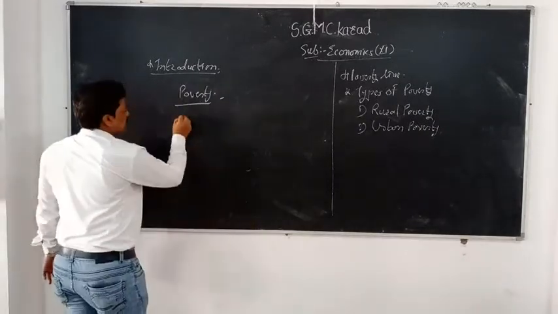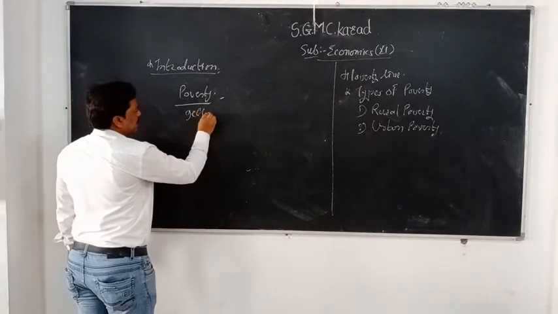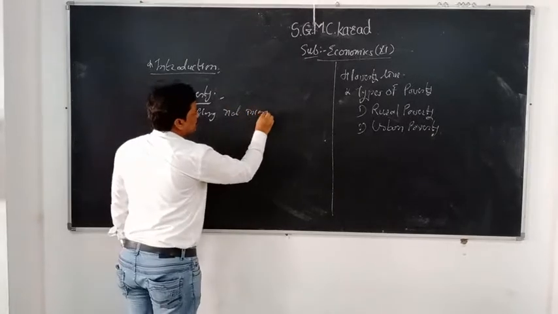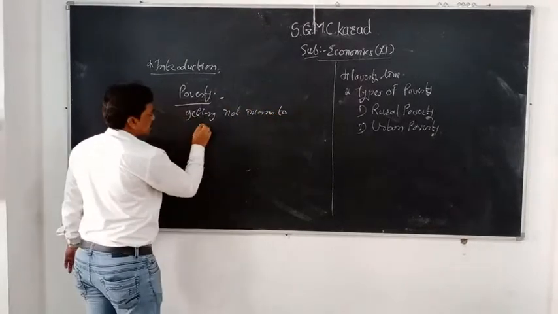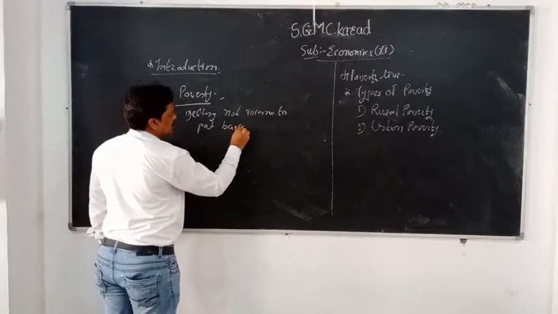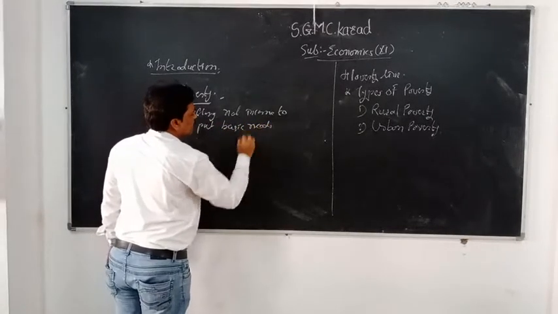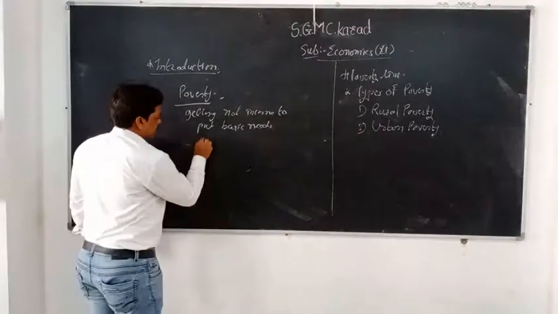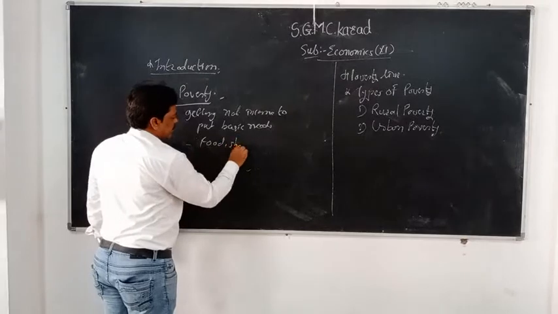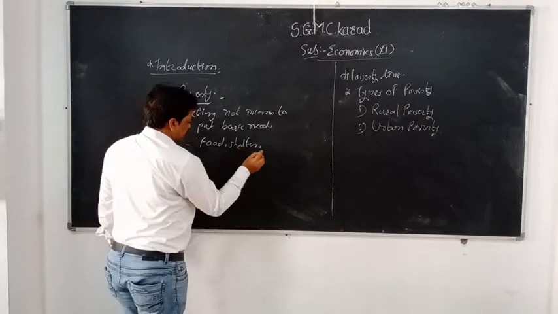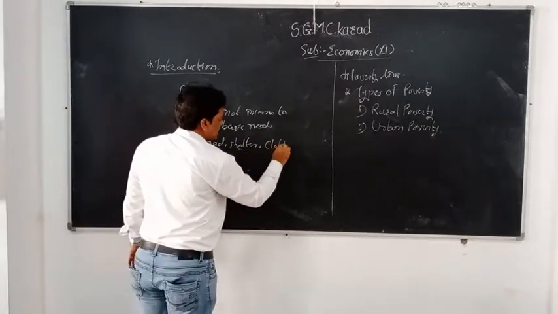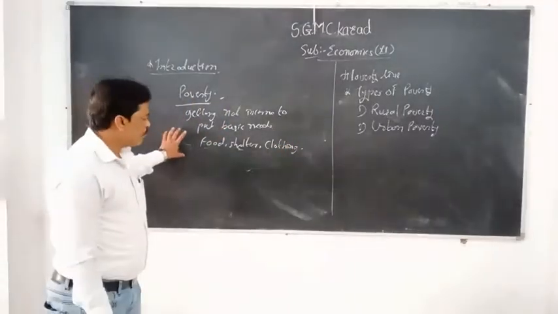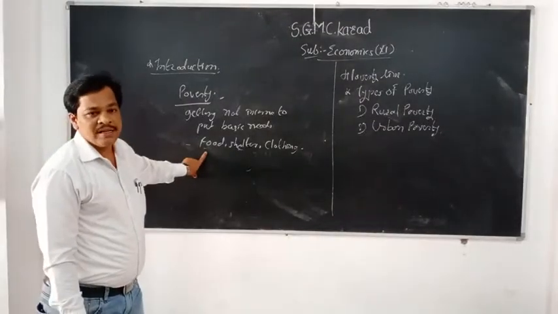When some people are not getting that much income to provide for basic needs... what do you mean by basic needs? Basic needs are food, shelter, clothing. These are some basic needs, and when people are not getting that much income to have these things, it is called poverty.